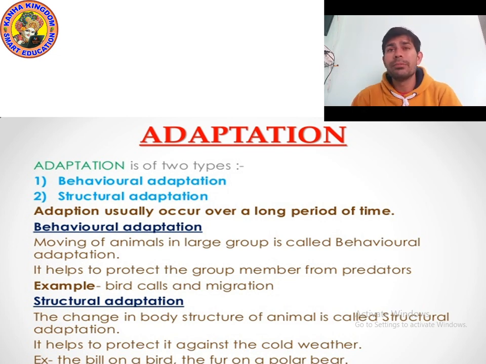So moving of animals in a large group is called behavioral adaptation, and it helps to protect the group members from predators, meaning their killers. When all the animals or birds stay together, it protects them. You might have seen birds going in a V shape during migration. They fly in a group.